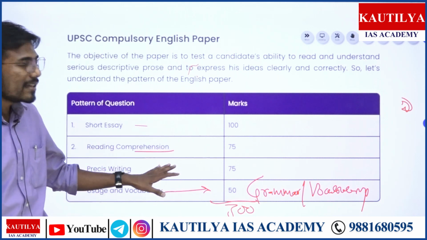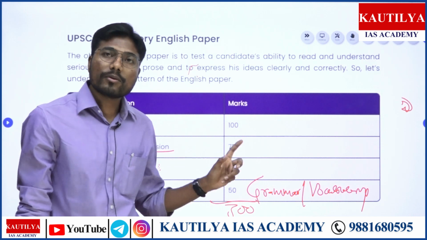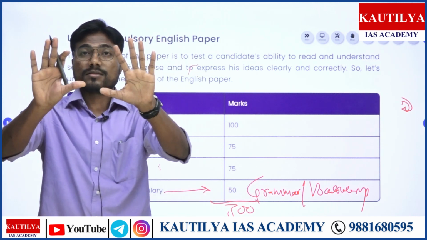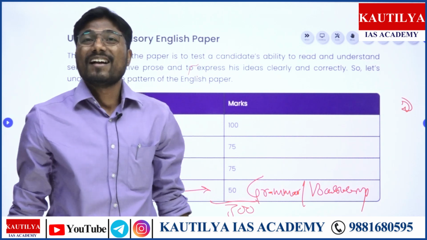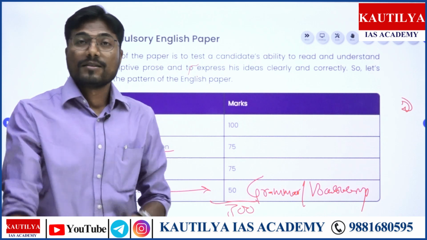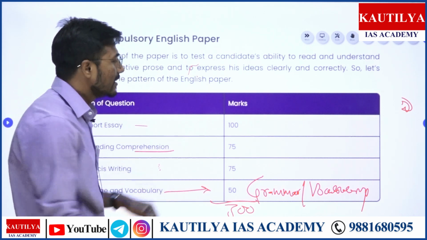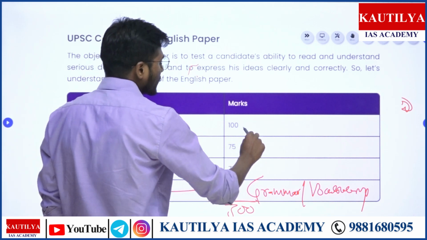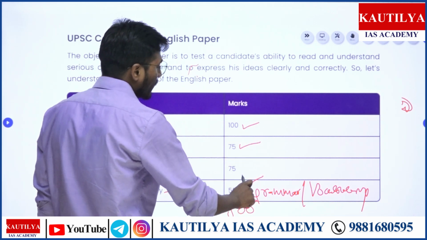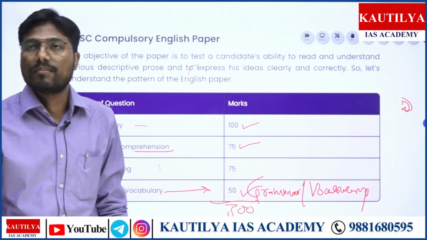So, these are three components which are single, you will have only one question each, but with regards to usage and vocabulary, you have a total of 50 questions, and the questions are a bit tricky, right? So, you can score maximum marks in these two sections. Let me tell you. First is comprehension, second is essay writing, and third one is grammar and vocabulary.